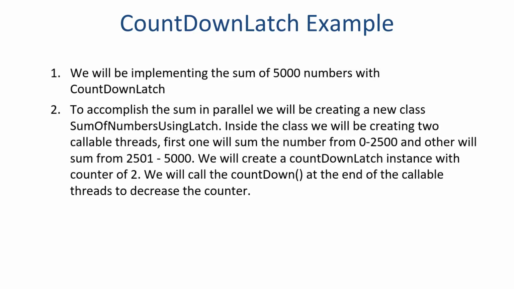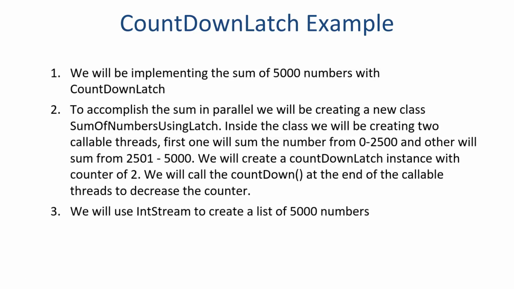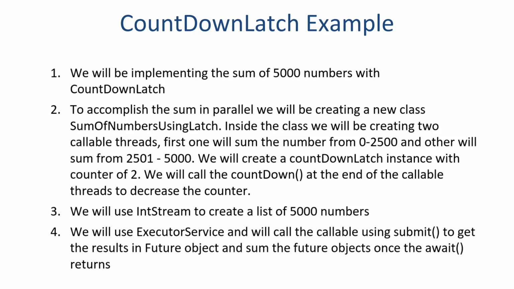We will create a countdown latch instance with a counter of 2. We'll call countdown at the end of the callable threads to decrease the counter. We will use IntStream to create a list of 5000 numbers. We will use an executor service and call the callables using submit to get the results in Future objects, and sum the Future objects once the await returns.